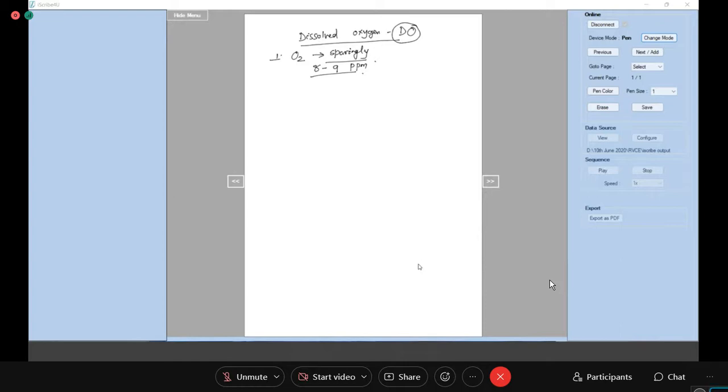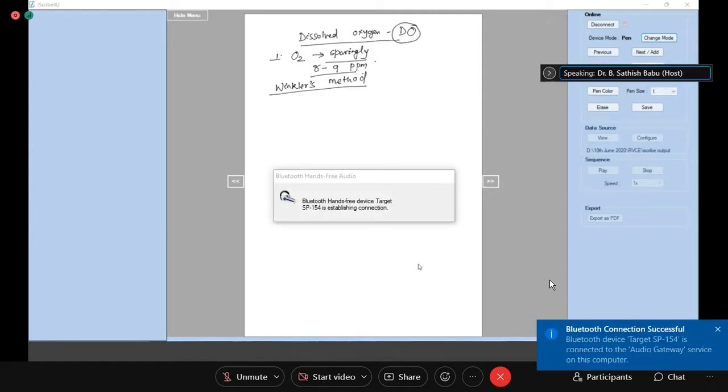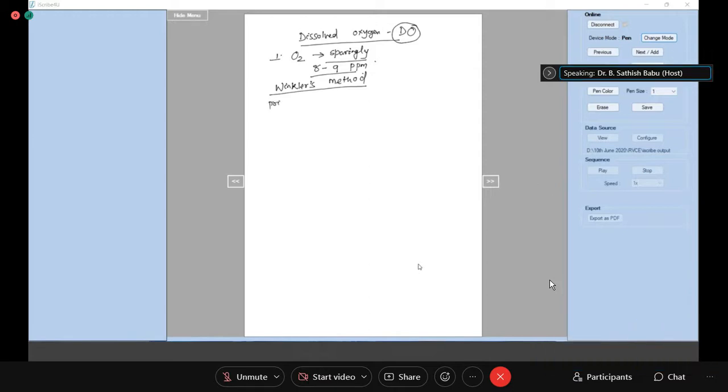We are going to find out the amount of oxygen dissolved in a water sample by Winkler's method. There are many methods by which dissolved oxygen can be determined, but we will be looking at one particular method, that is Winkler's method. The principle of this Winkler's method is iodometric titration.